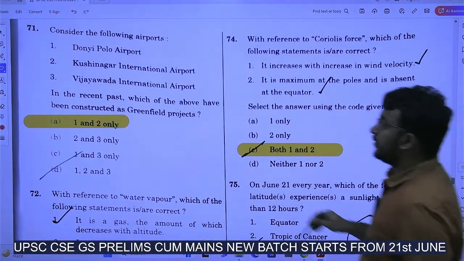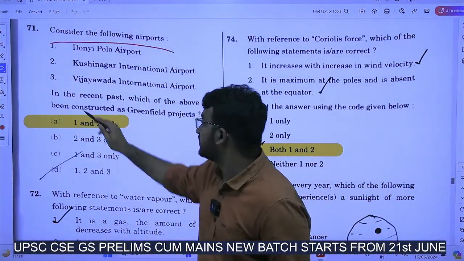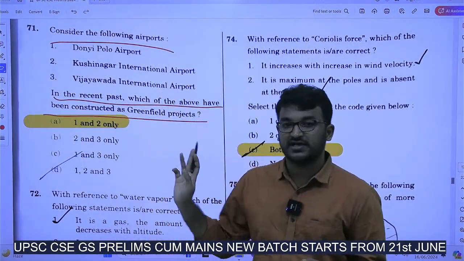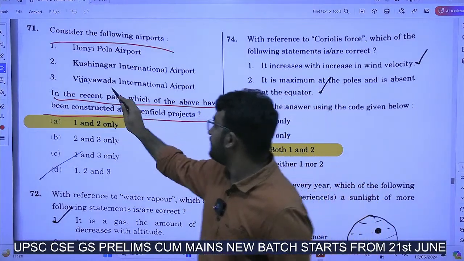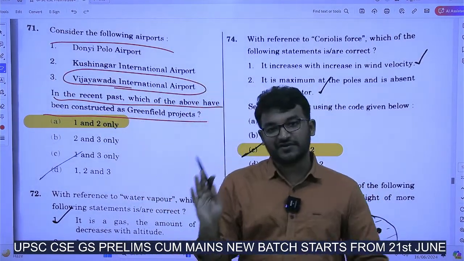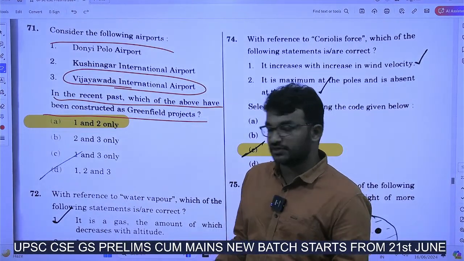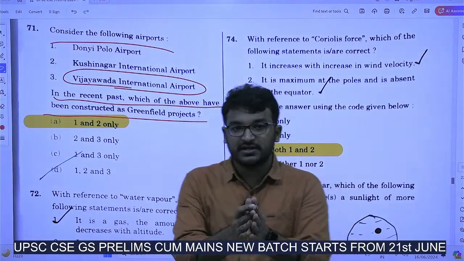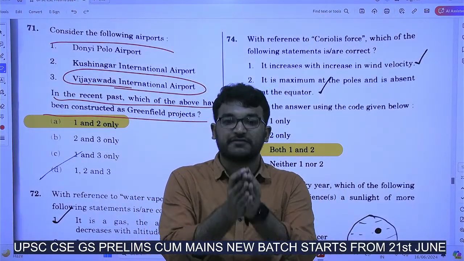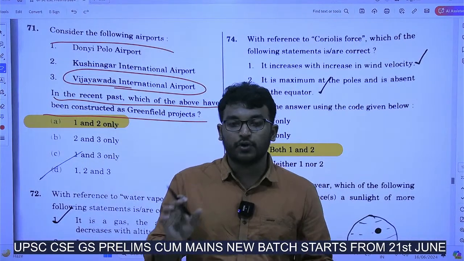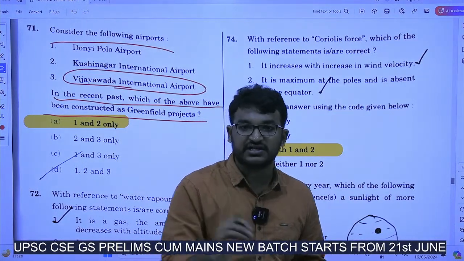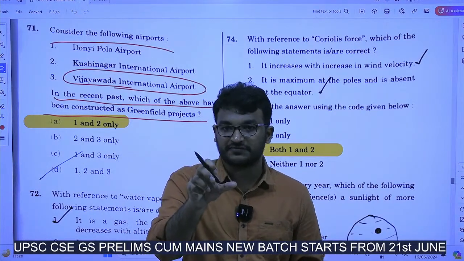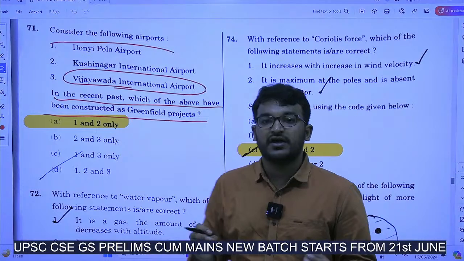Next, consider the following airports. In the recent past, which of the above have been constructed as greenfield projects? You might have answered this. How? Vijayawada International Airport. See, from our childhood days, Vijayawada International Airport is there. What does Greenfield Airport mean? Greenfield means it is being constructed from scratch. Brownfield means already there is some sort of infrastructure. Now we are remodeling it or developing it. It happens in brownfield infrastructure. In greenfield, we are starting from scratch.